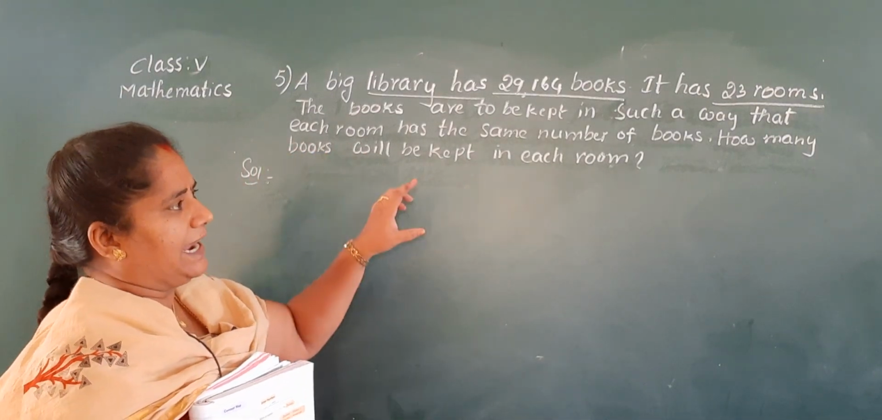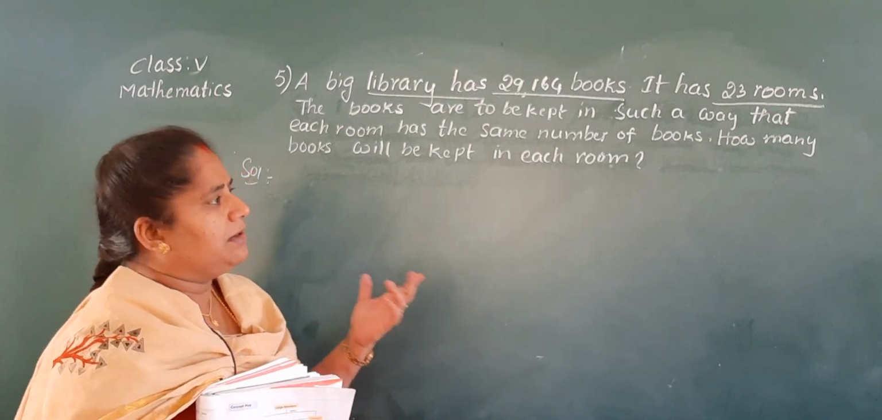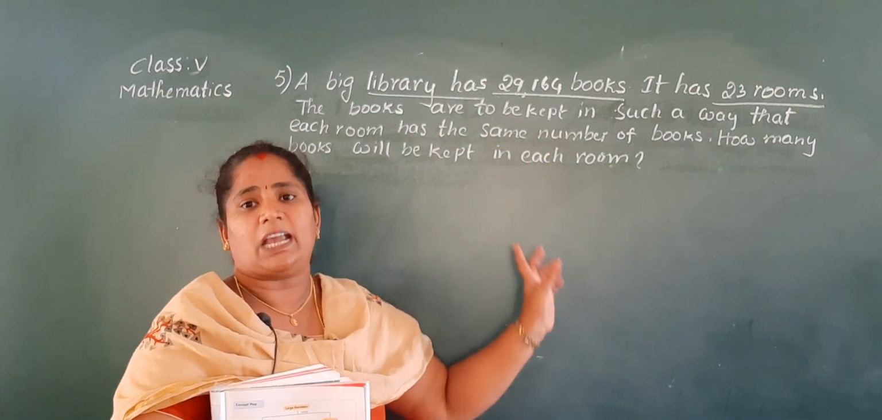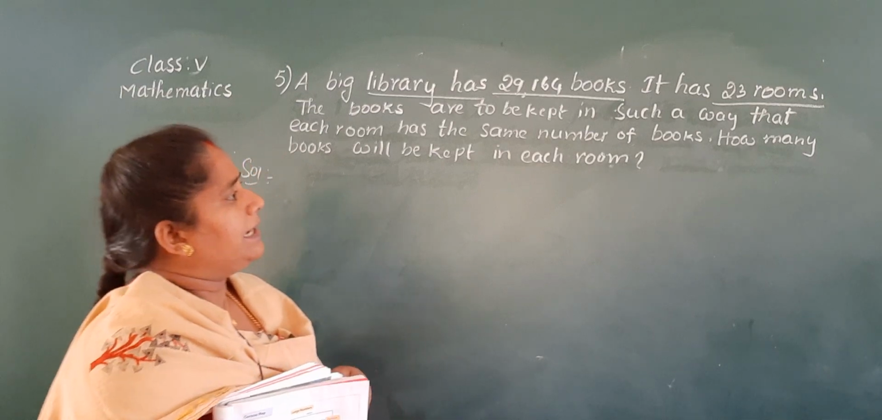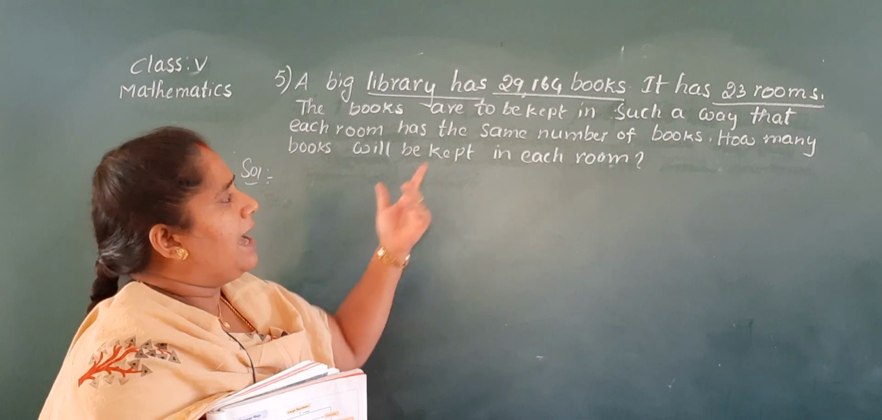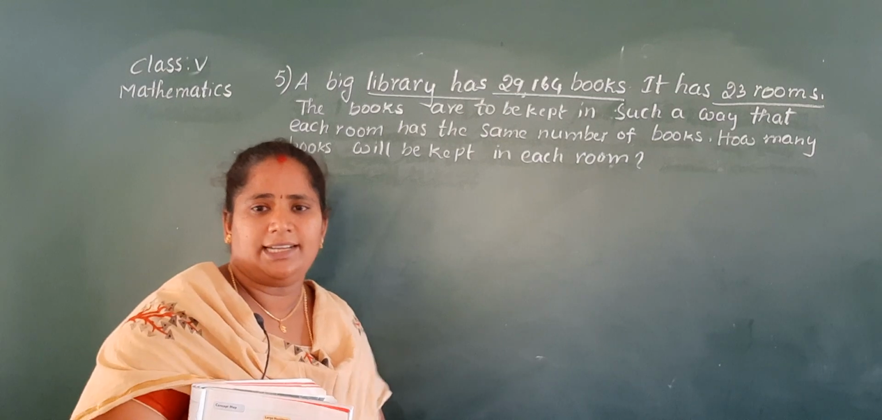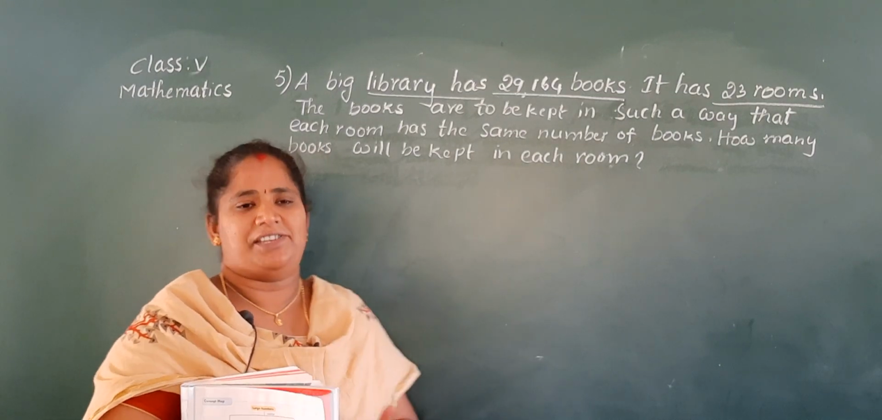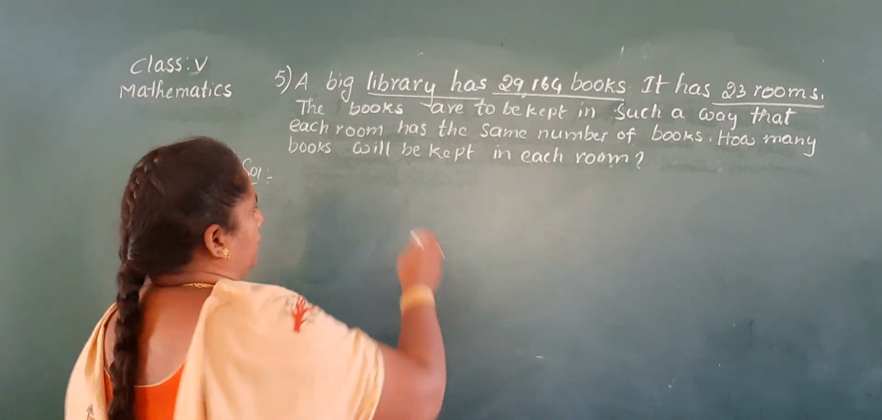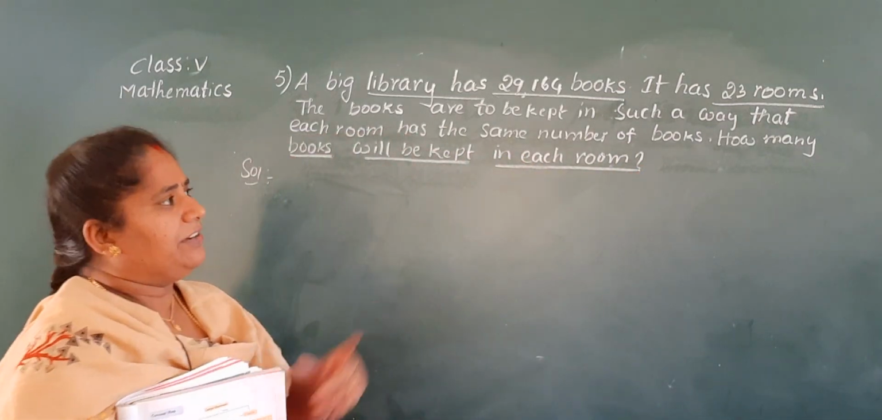And the books are to be kept in such a way that each room has the same number of books. So that means we have to keep all these books in the 23 rooms equally. That means we have to arrange these books in 23 rooms equally. Equally means equal distribution is called? Very good, division. How many books will be kept in each room? Now we have to find the number of books that will be kept in each room. They are given 23 rooms.